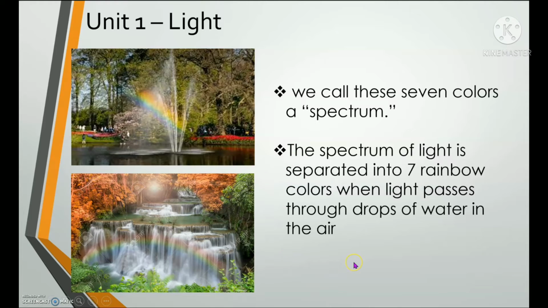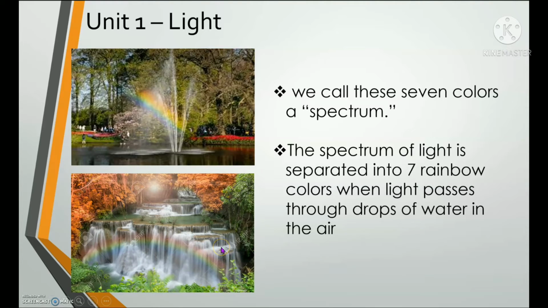Next, the spectrum of light is separated into 7 rainbow colors when light passes through drops of water in the air. So we already know that the rainbow or the spectrum is separated into 7 rainbow colors, right? So we can see these rainbow colors or the spectrum when the light from the sun passes through the droplets of water in the air.